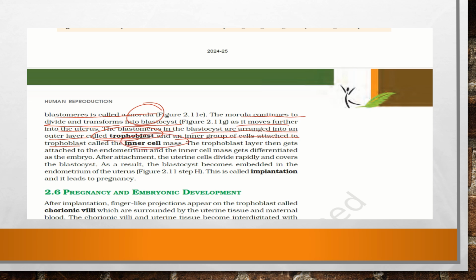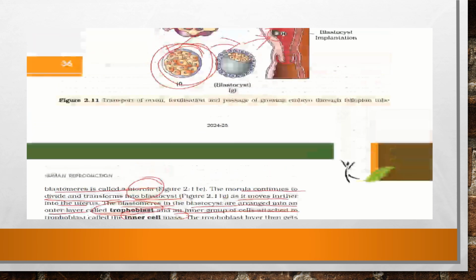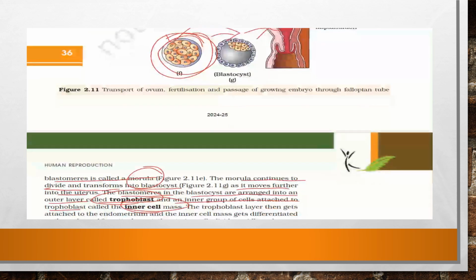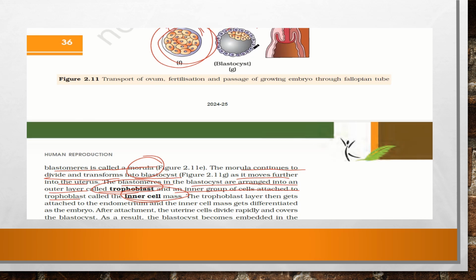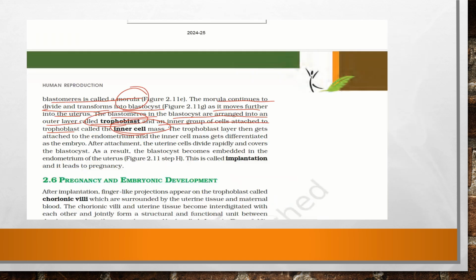So they are arranged with an outer layer called the trophoblast, and an inner cell mass that is attached to the trophoblast, called the inner cell mass. So this outer layer is called the trophoblast, and this cell mass attached to the trophoblast is called the inner cell mass. Is it clear to all of you? So this is what is happening in the process from fertilization to implantation, right?